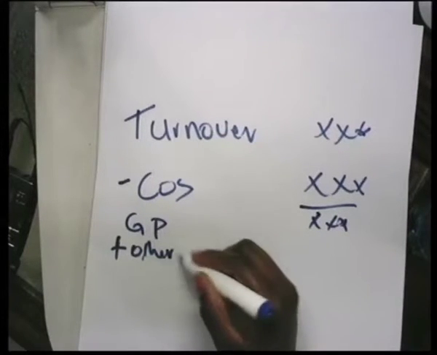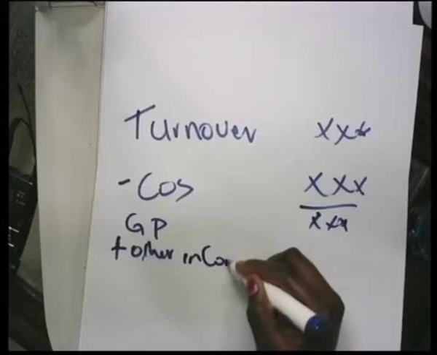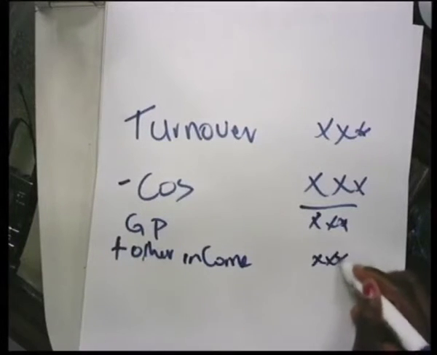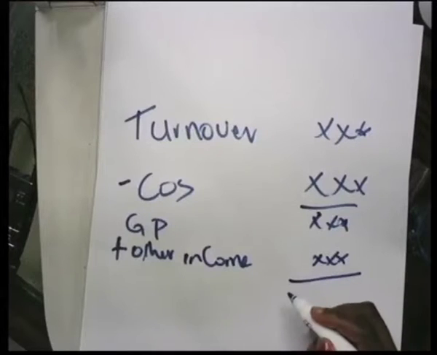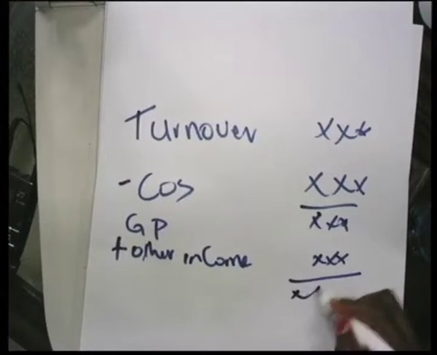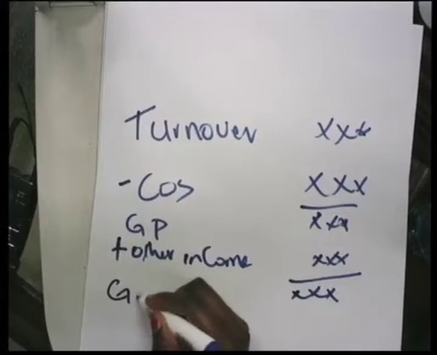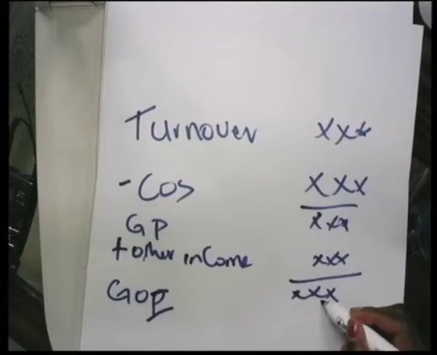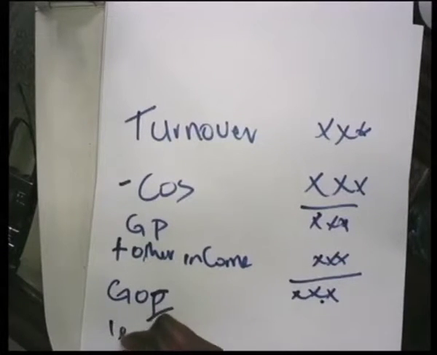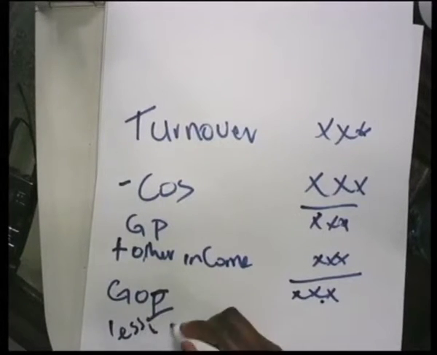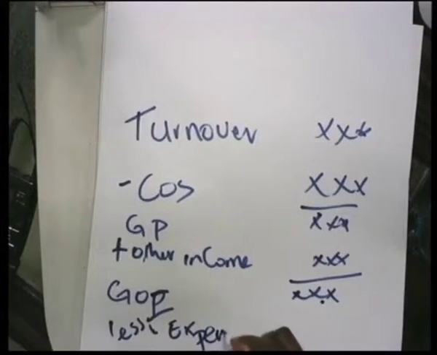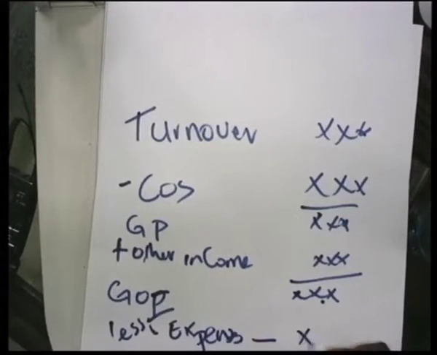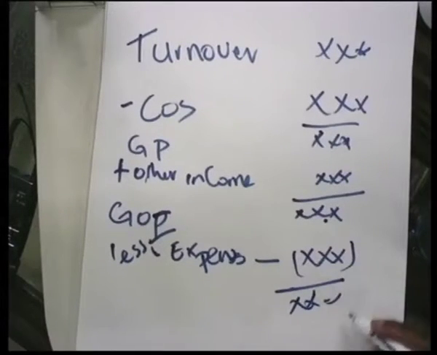Gross profit plus other income, and you get gross operating income, then you less expenses, then you have your net profit. This will be our net profit.